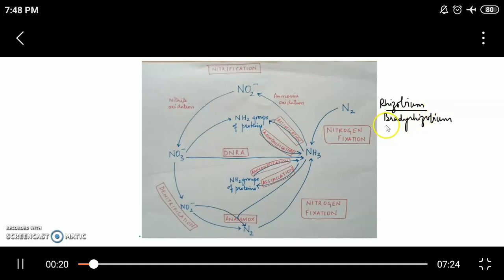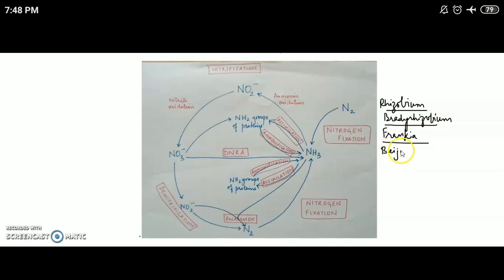The free living aerobic organisms are Azotobacter and Beijerinckia, and symbiotic ones include Rhizobium, Bradyrhizobium, Frankia, etc. There are many more. We will deal with nitrogen fixation in detail in the next few classes. We have anaerobic organisms as well, including Clostridium, Chlorobium, Chromatium, Rhodomicrobium, etc.